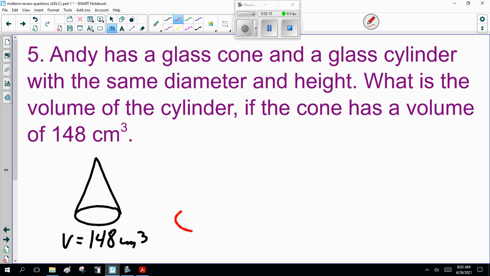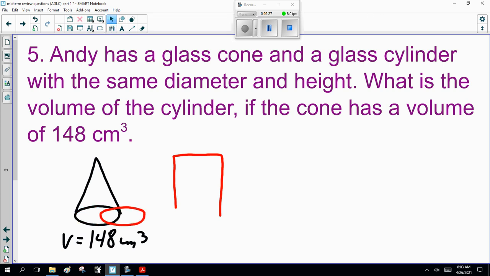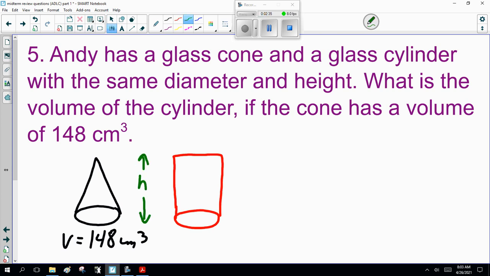And we have a glass cylinder. Notice height is the same for both of them, and diameter is the same for both, which means the radius is the same for both of them.